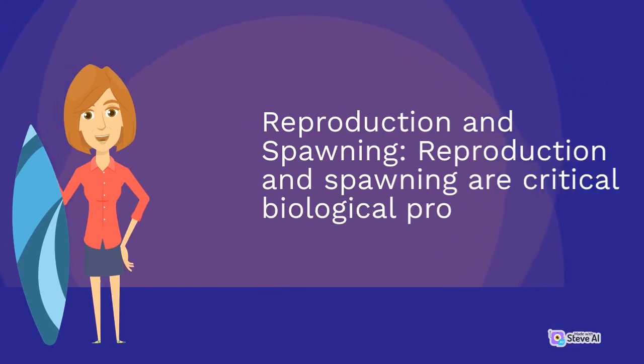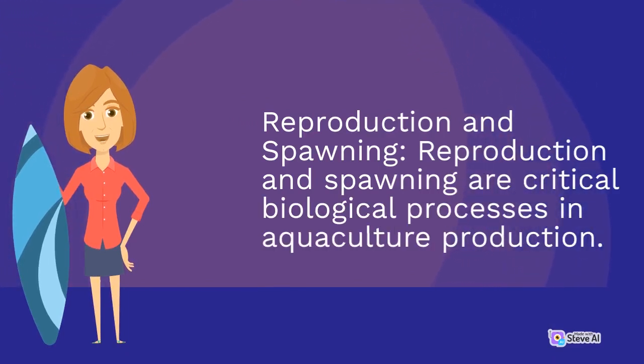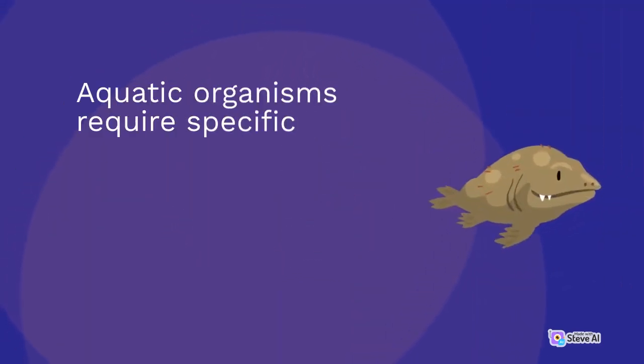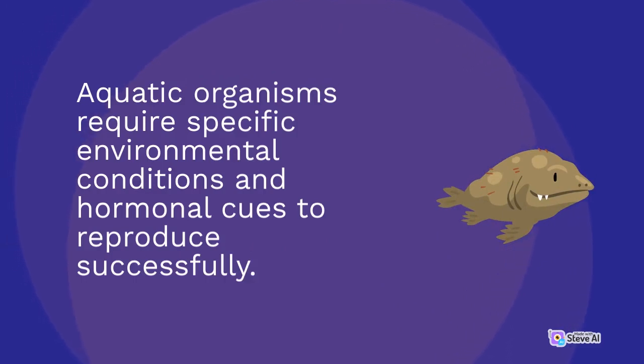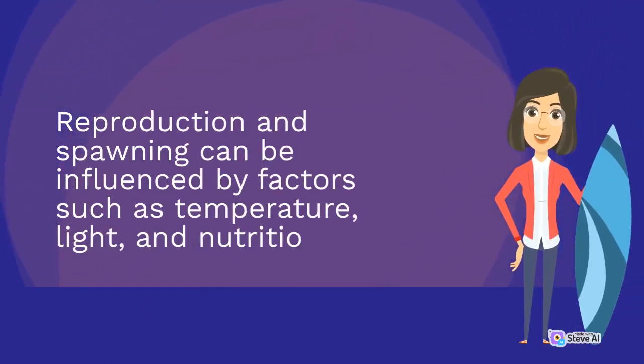Reproduction and spawning. Reproduction and spawning are critical biological processes in aquaculture production. Aquatic organisms require specific environmental conditions and hormonal cues to reproduce successfully. Reproduction and spawning can be influenced by factors such as temperature, light, and nutrition.